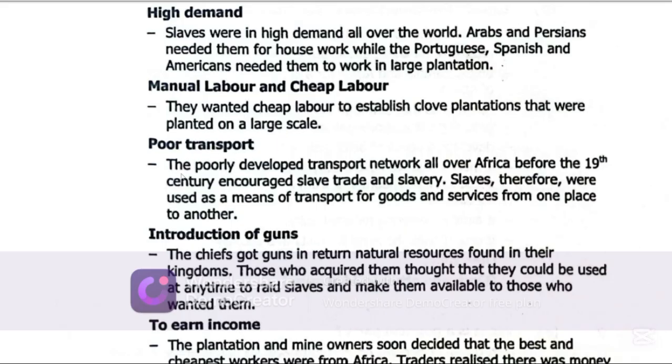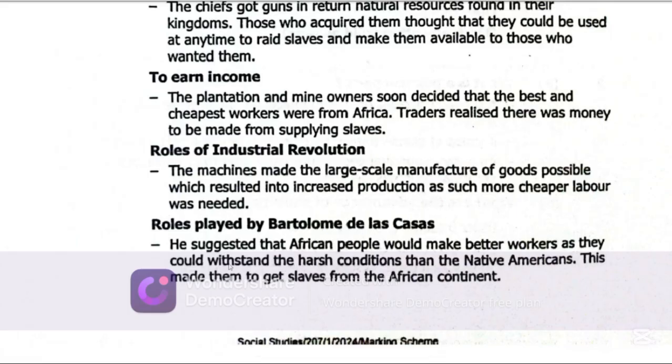Poor transport. The poorly developed transport network all over Africa before the 19th century encouraged slave trade and slavery. Slaves, therefore, were used as means of transport for goods and services from one place to another, for example, when transporting elephant tusks. Introduction of guns. The chiefs got guns in return for natural resources found in their kingdoms. Those who acquired them thought they could be used at any time to raid slaves and make them available to those who wanted them.